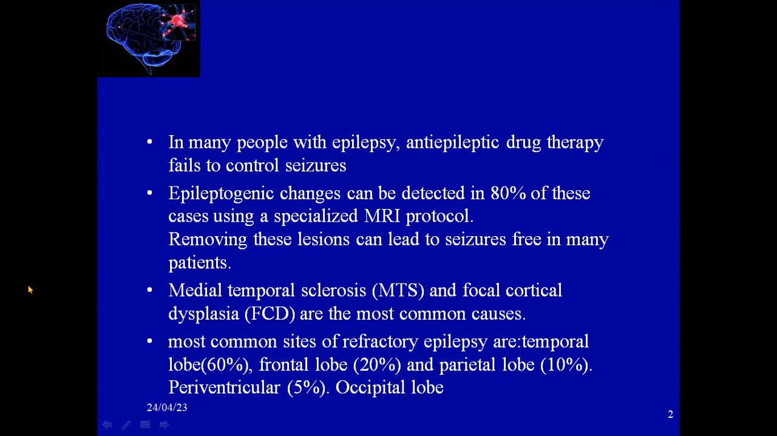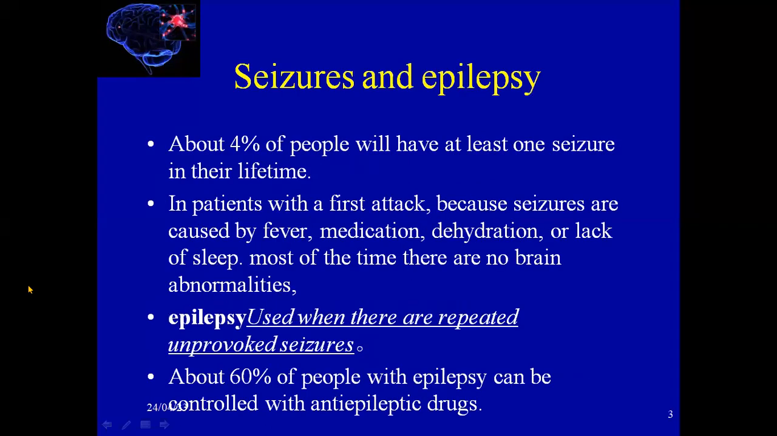Medial temporal sclerosis, sometimes called mesotemporal sclerosis, and focal cortical dysplasia are the most common causes of seizures in adults and also in children. The most common site of refractory epilepsy is firstly the temporal lobe at 60%, then the frontal lobe at 20%, the parietal lobe at 10%, periventricular at 5%, and lastly the occipital lobe.